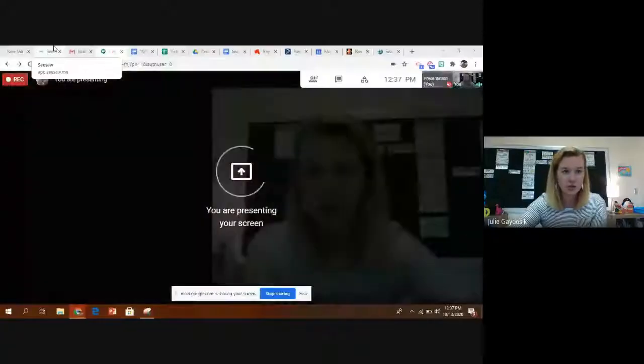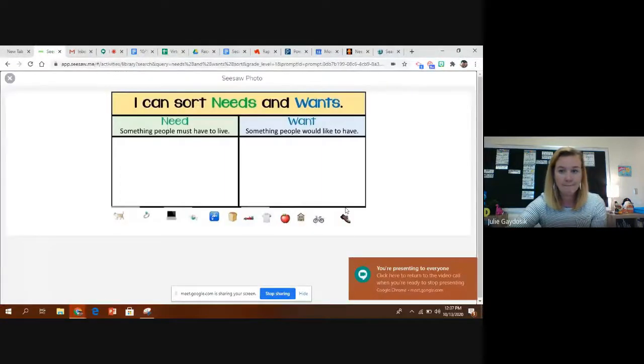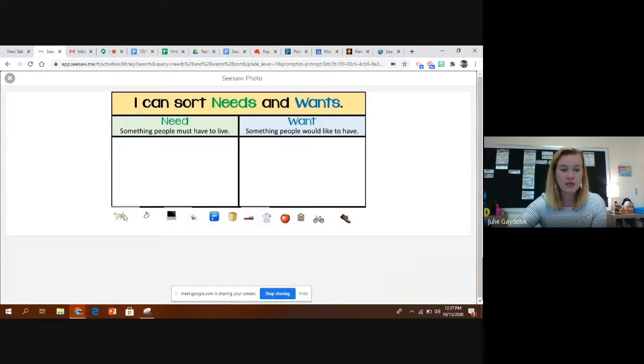So for your seesaw activity today, I'm going to share my screen just so I can show you. You are going to be sorting these emoji pictures into what is a need and what is a want. So you have a cat down here, a ring, a laptop, candy. This represents water. Bread represents food. A race car, a shirt, an apple, a house, a bike, and a shoe.